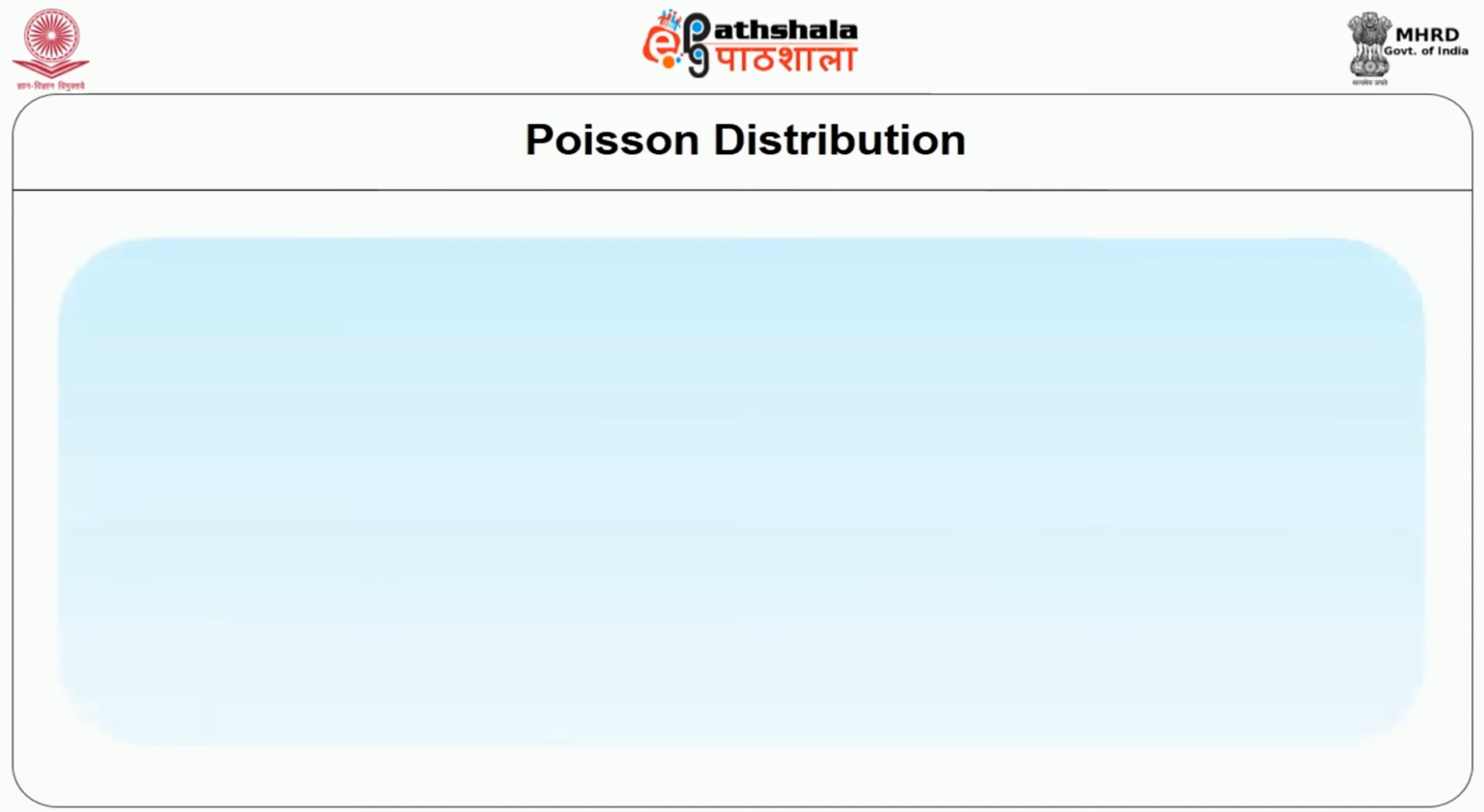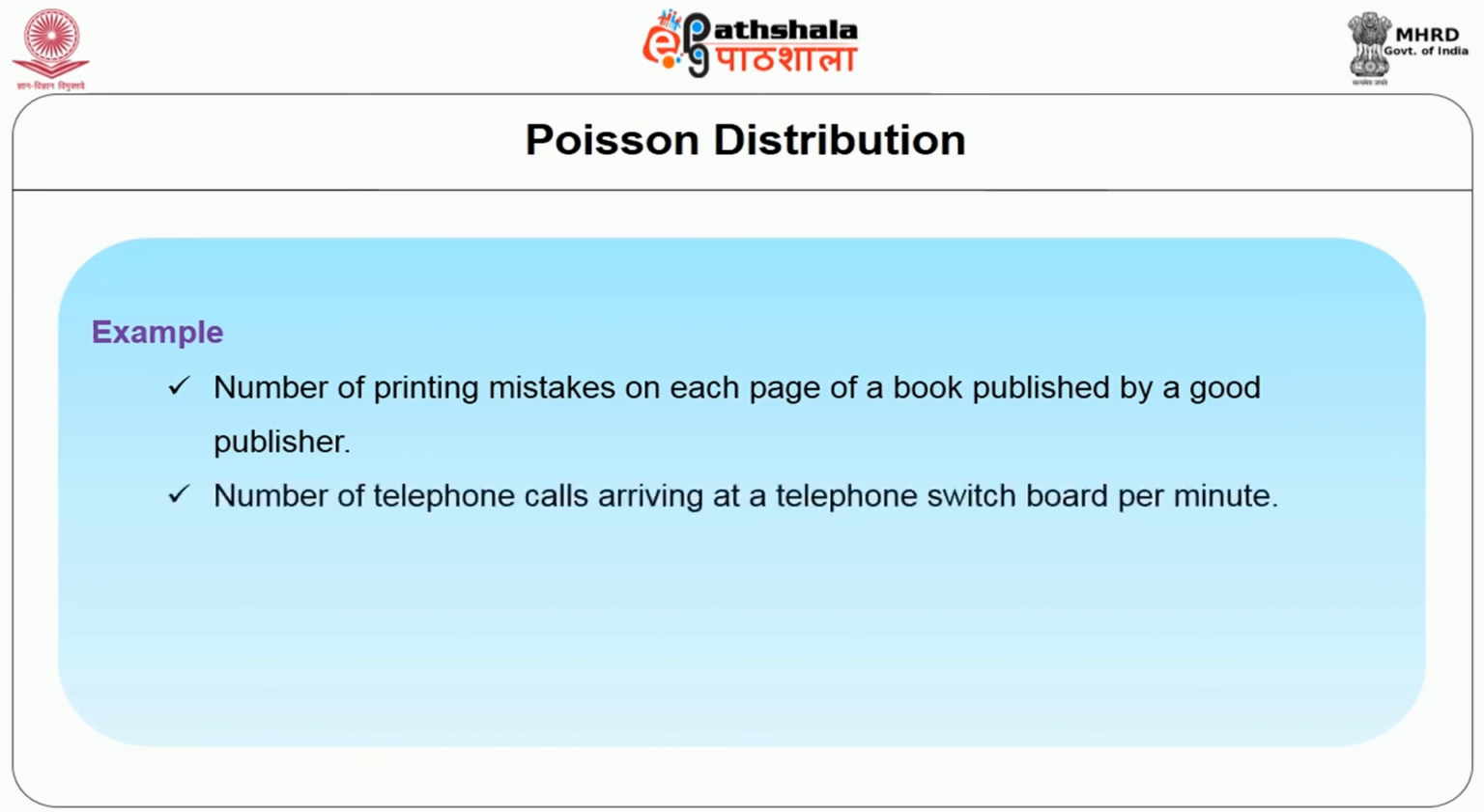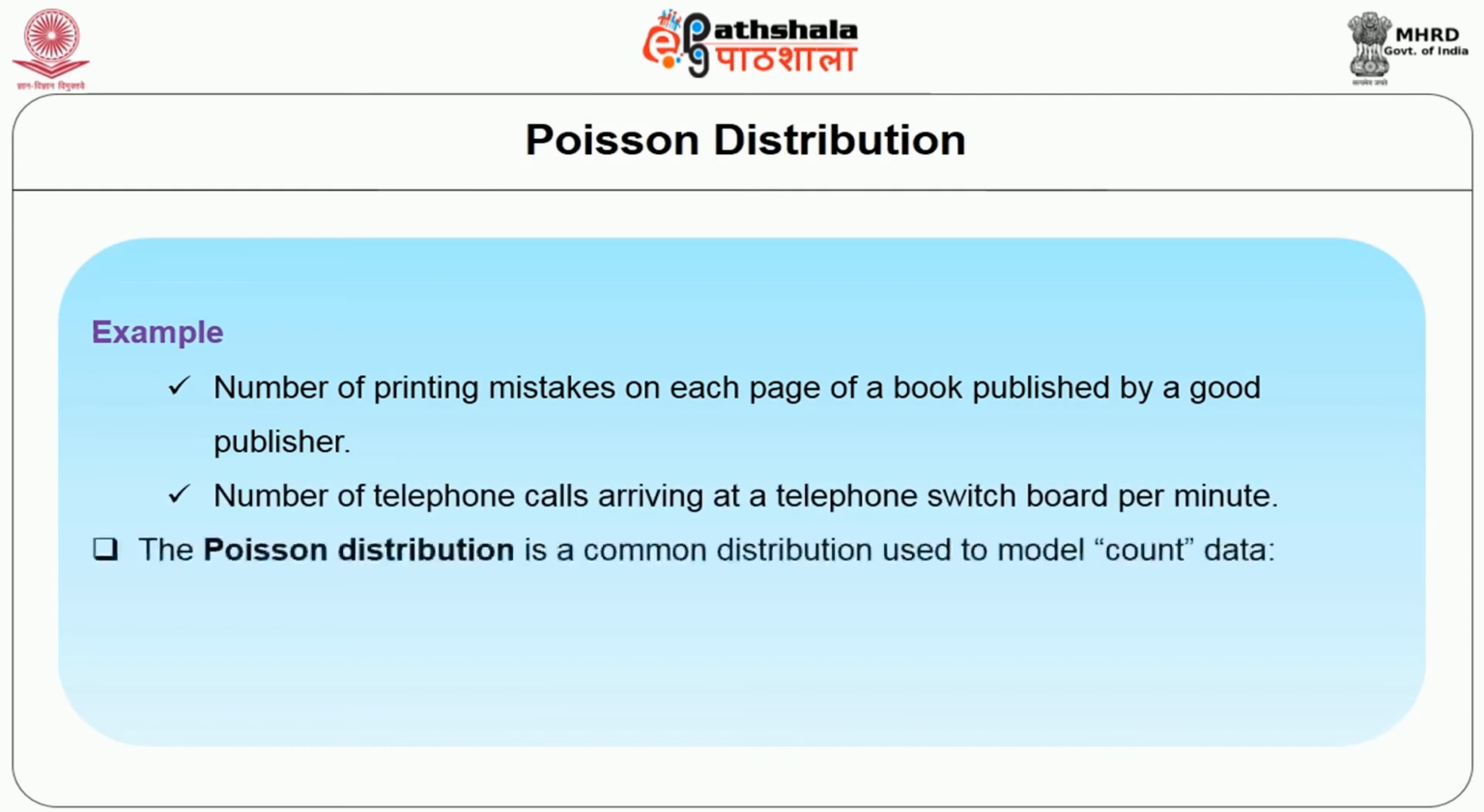Next, let us understand with an example. With the help of an example, we can understand what exactly the Poisson distribution says. One condition is the number of printing mistakes on each page of a book published by a good publisher. The second condition is the number of telephone calls arriving at a telephone switchboard per minute. So how, with the help of a Poisson distribution, can we find this out?